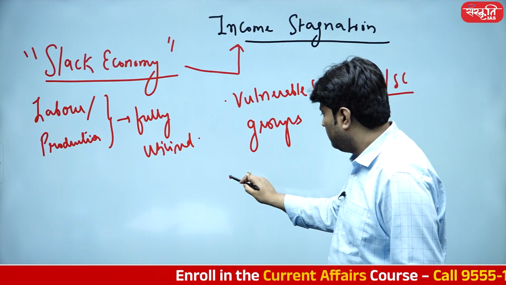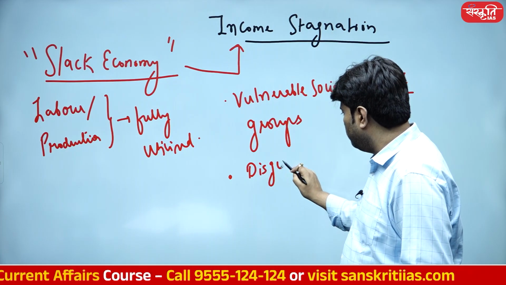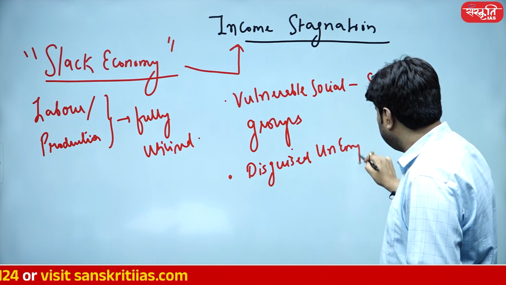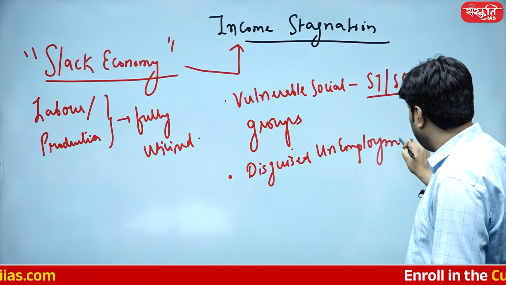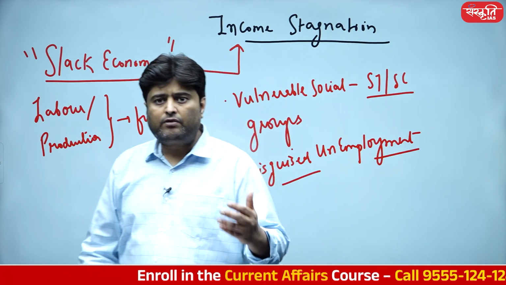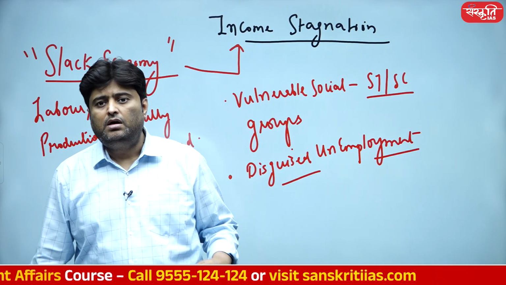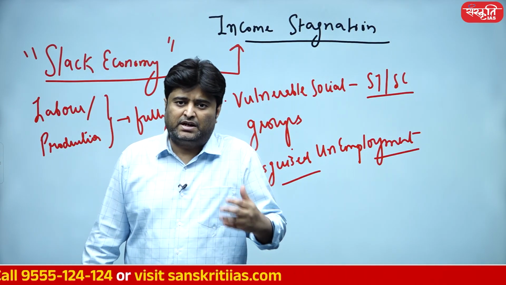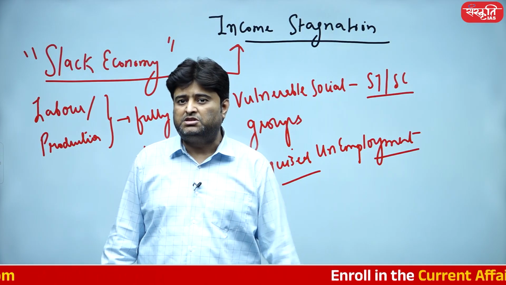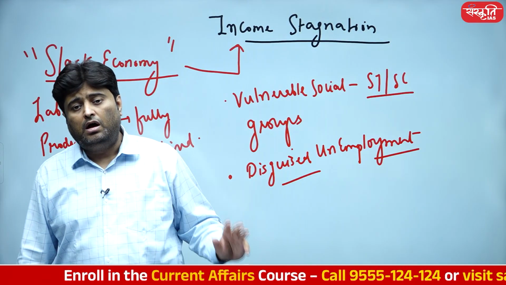And we also have a problem of disguised unemployment. Too much dependent on government resources, and we have a problem of disguised unemployment. Disguised unemployment means they are working, but they are doing no-skill jobs. They don't have skills, which is basically a type of unemployment itself because they cannot increase their skills and cannot increase their income. And due to inflation over a period of time, they have to be net dependent on the government itself.